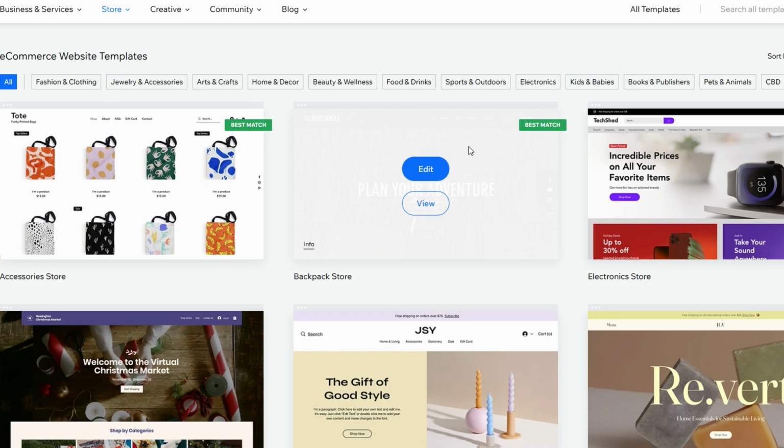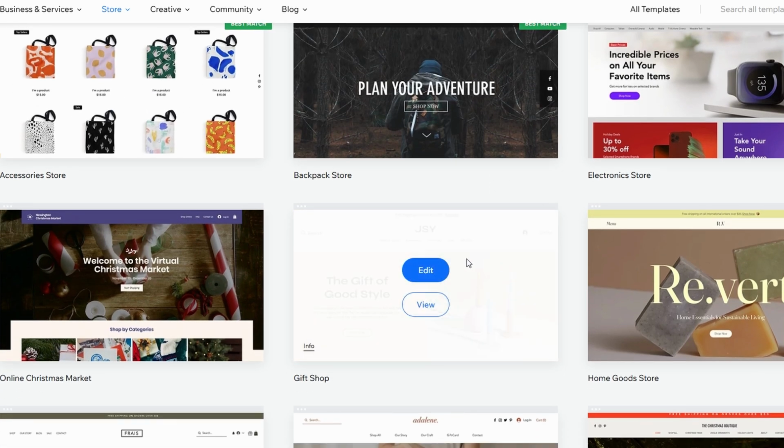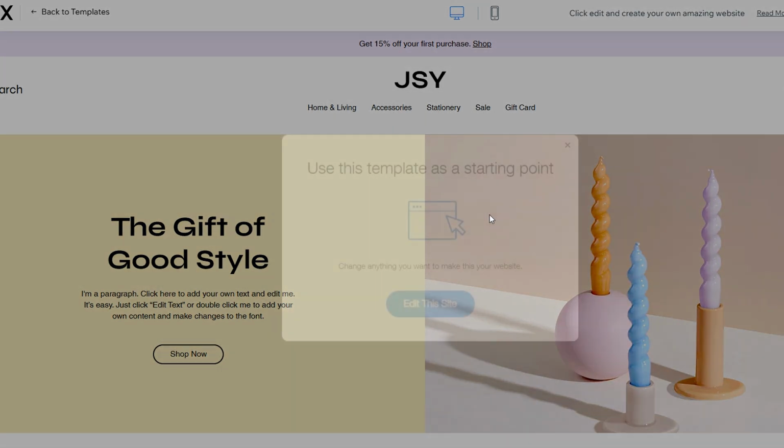Once you've found a template you like, hover your mouse over the template thumbnail, and you'll have the option to view or edit. Clicking View will give you a preview of the website. If you like what you see, click Edit to start customizing it. Once you've clicked Edit, you'll be taken to the Wix editor. This is where the fun begins. The Wix editor is a drag-and-drop interface, so you can easily add, remove, or change elements on the page.